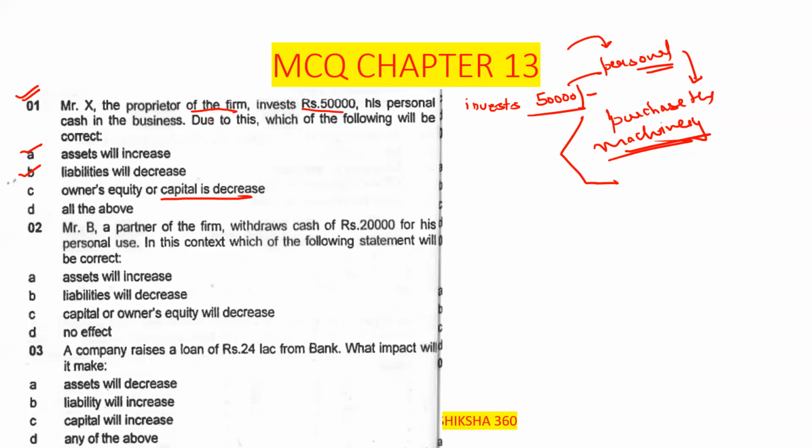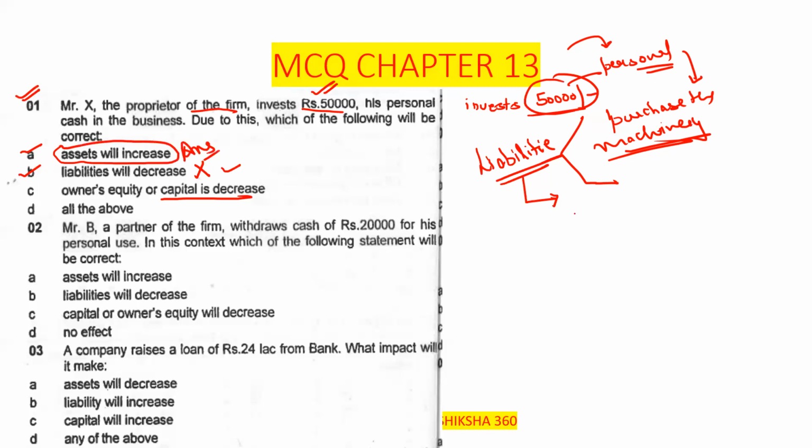The correct answer is this: when the person invests in the business, this investment is a liability for the organization. But with this amount they are purchasing assets. We cannot say that the liability will decrease, because this amount they have to return to the proprietor. So the assets will increase. Option A is the answer.